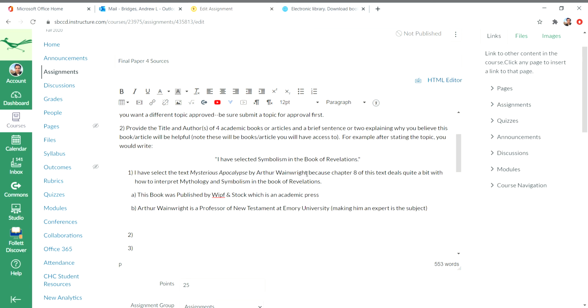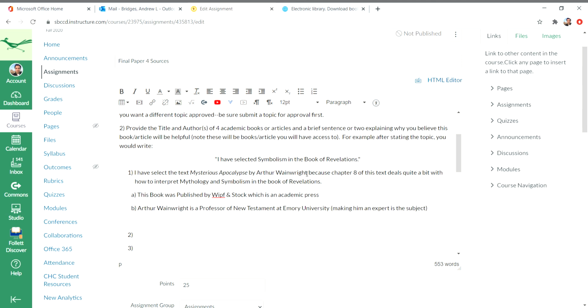And so indicate what press it's published in. This book was published by Stock, which is an academic press. So look at the press and indicate whether it's academic or something else. But you want an academic press or university press or a common popular press by an academic.